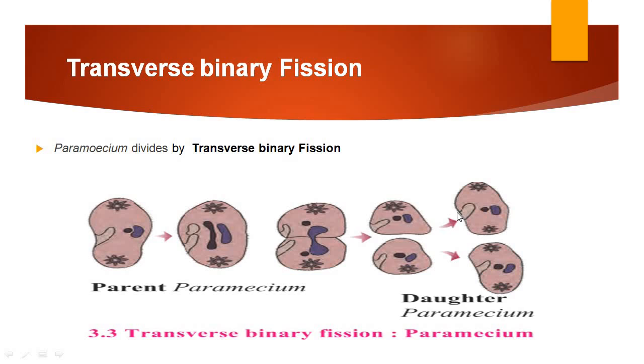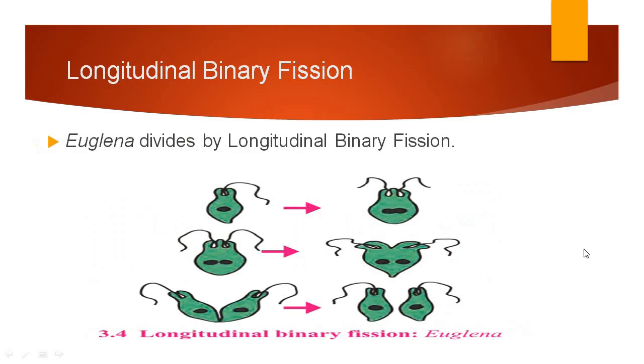So paramecium divides along its horizontal axis, hence it performs transverse binary fission.